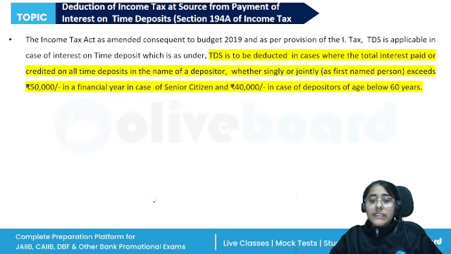The periodicity of the time deposit varies from bank to bank. The maximum period for which banks accept deposits is not exceeding 120 months, and where a deposit is offered for a period of more than 12 months, then it will be in multiples of 3, like 15 months, 18 months, 21 months.